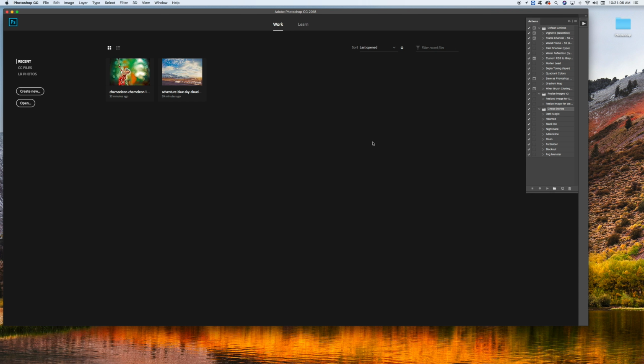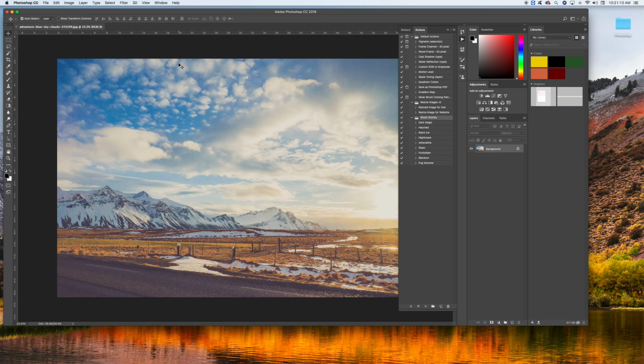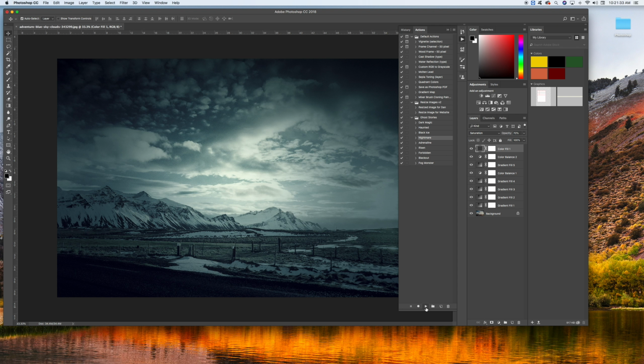And just to test it real fast, we'll pick a picture of any kind. I found this one on the internet, and the link is on the inside to give the author of this photo credit. Once your picture is loaded up, you'll want to select any of the actions that you have. Let's go ahead and click Nightmare, that is part of this one, and then click on the play button, and it will change.